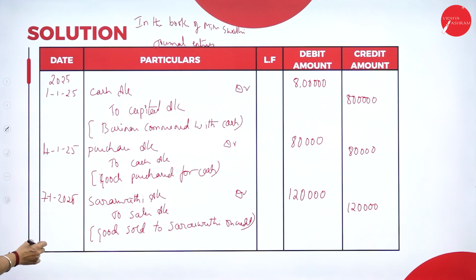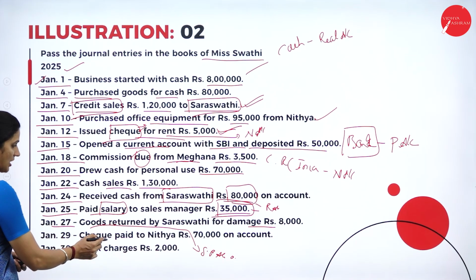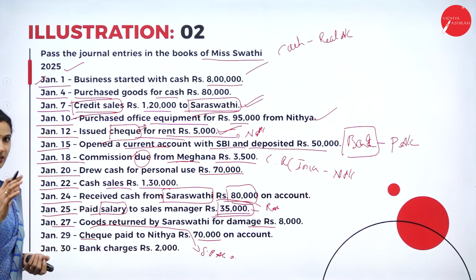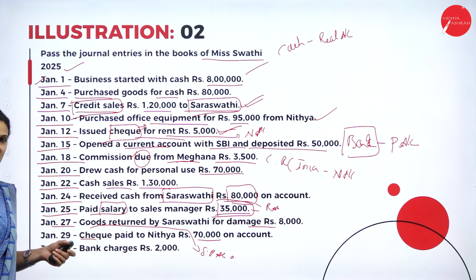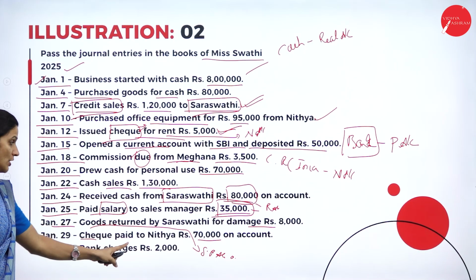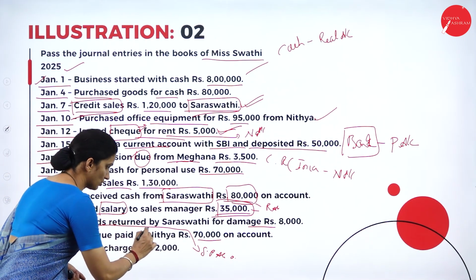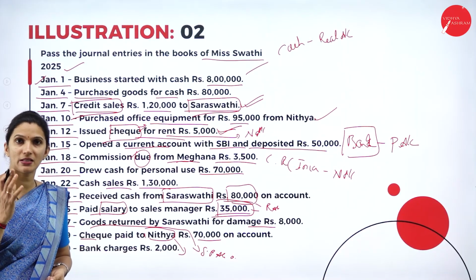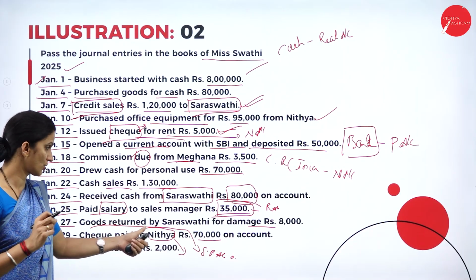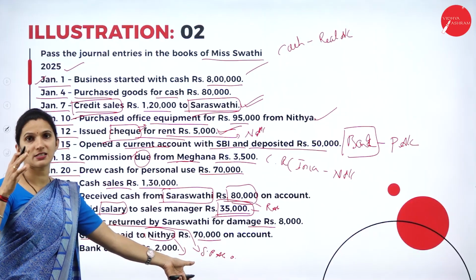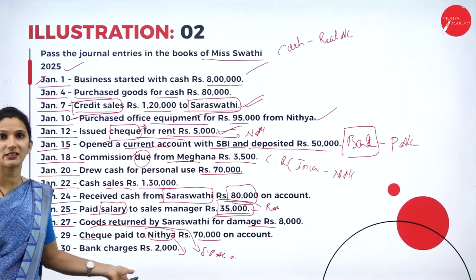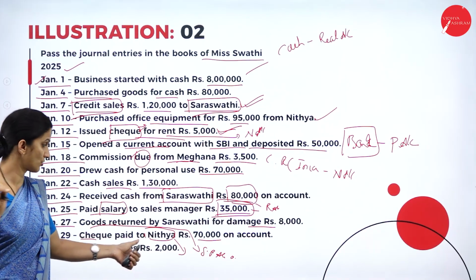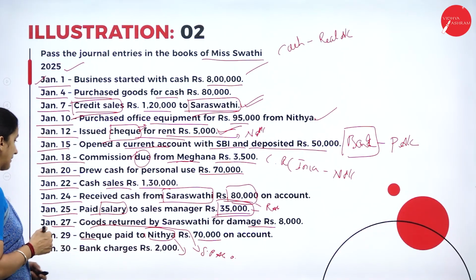Next we have on 29th, cheque paid to Nitya rupees 70,000 on account. So here it is payment by cheque, which means it has to go through the bank. Who is receiving? It is paid to Nitya, so Nitya is the receiver. The debit is the receiver. Nitya comes under the personal account. So Nitya's account debit. You are not paying cash, you are paying through cheque, so it has to go through the bank. So Nitya's account debit to bank account.